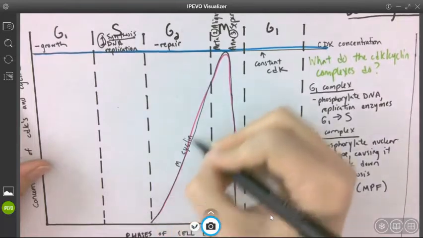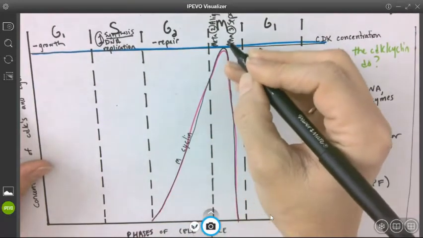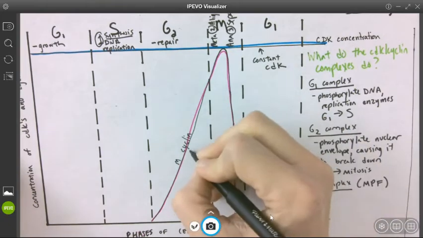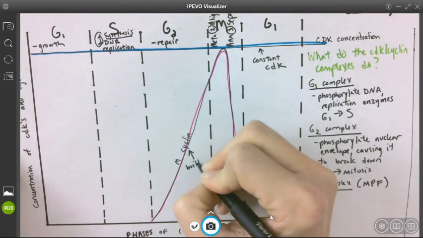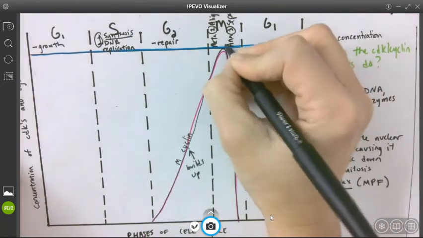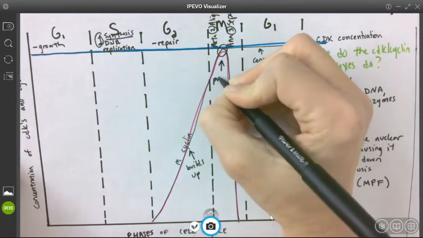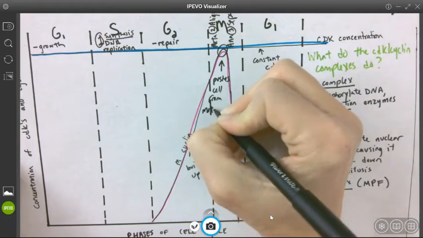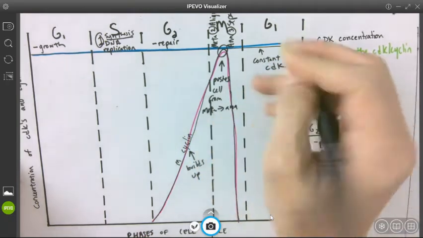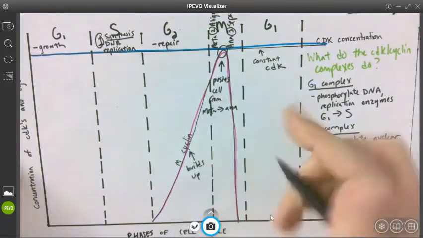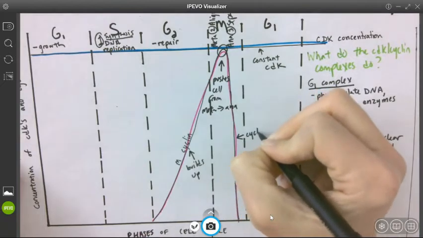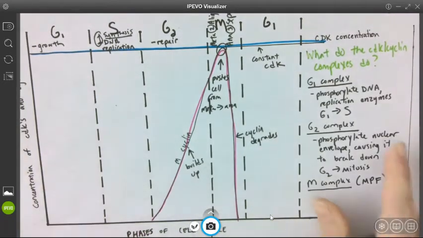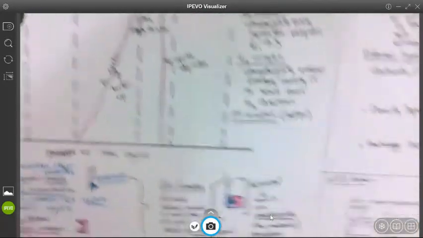But the M cyclin builds up as G2, prophase, and metaphase are starting to occur correctly. Okay, so this builds up. And then when it peaks here, this pushes the cell from metaphase to anaphase. And then after the cell has been pushed from metaphase to anaphase, the cyclin degrades. And then the CDK is no longer active. So what's actually happening there?